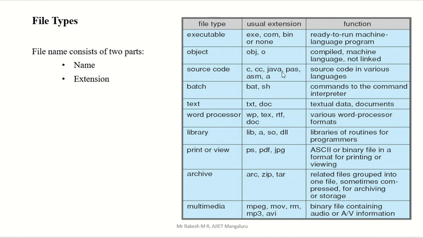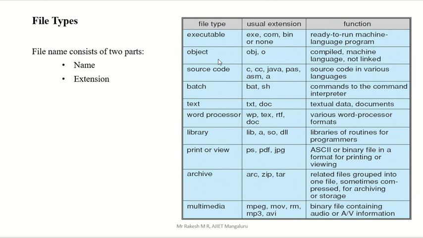File type means the extension. The file name you can give manually, anything, that is user defined. But what about the extension? Extension means, for example, a video file .mp4, a software file .exe, a library file .dll, like that.